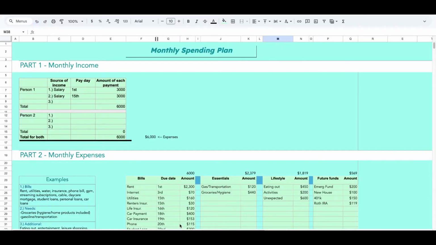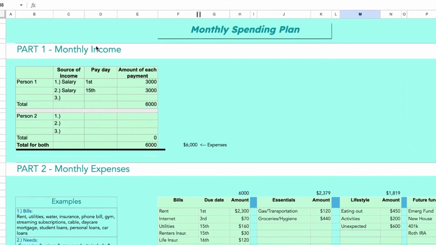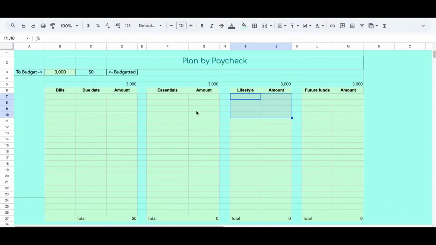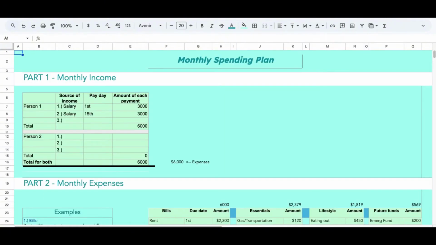All right, so in order to use the plan by paycheck template, you need to have this first, which I spoke about in my previous video, so check that out after this one. So basically, it's very easy, two parts, the income and expenses. Now, if you get paid just once a month, you can probably get away with just using this template right here, the monthly spending plan template. However, I get paid once a month and I use this template alongside the plan by paycheck template right here, which I'm going to go more into detail about in this video. But if you get paid multiple times a month, you definitely want to be using these two templates right here.